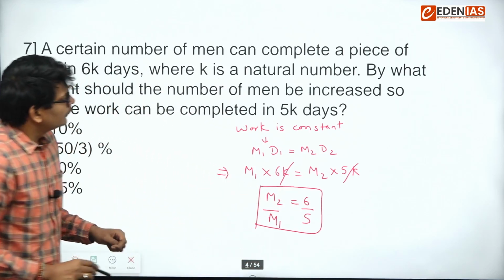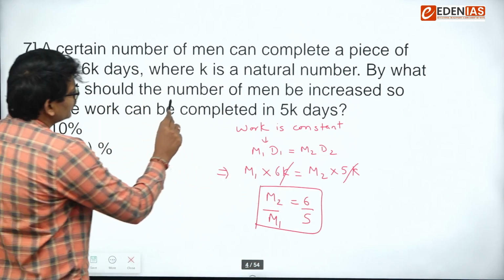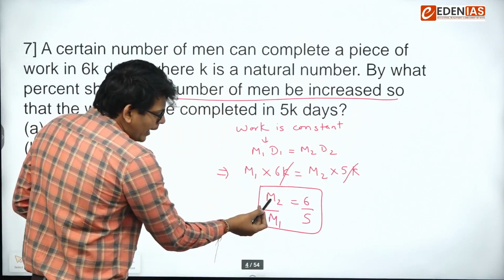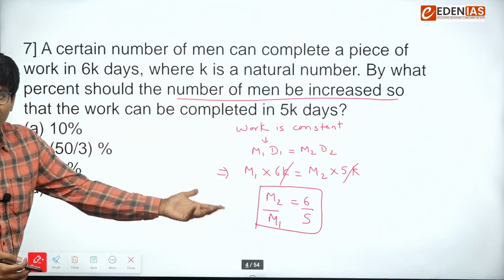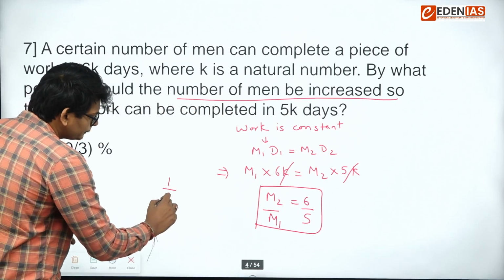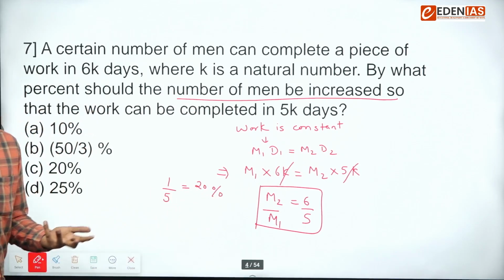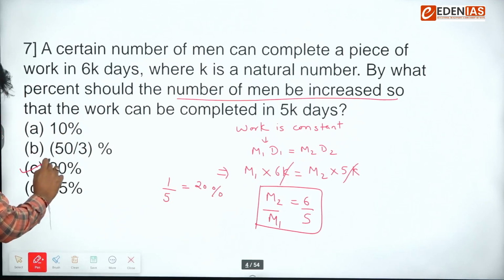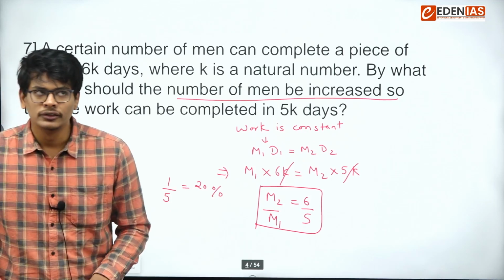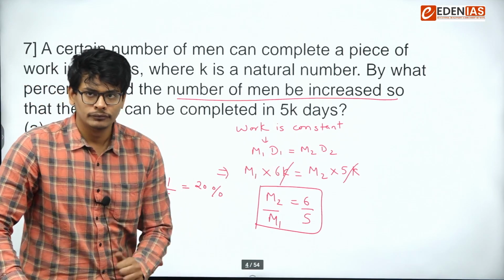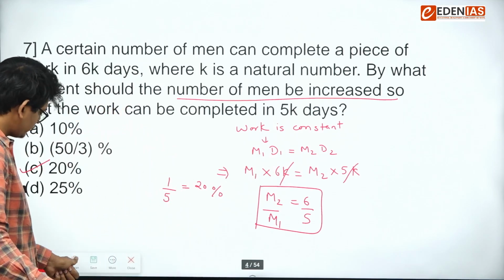The question says, by what percentage should the number of men be increased? So m2 is how much more than m1? You can see 1 by 5, and 1 by 5 is 20%. A direct question on time and work. The concept uses m1 d1 is equal to m2 d2. Let's move on to next one.